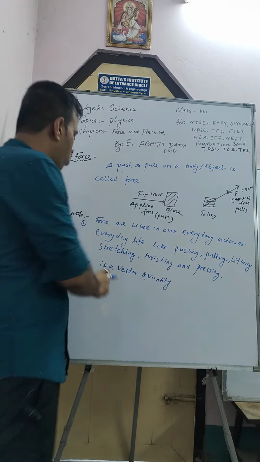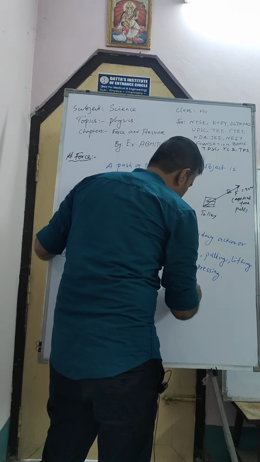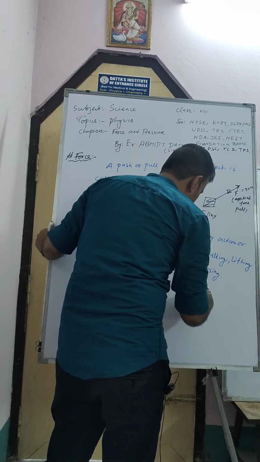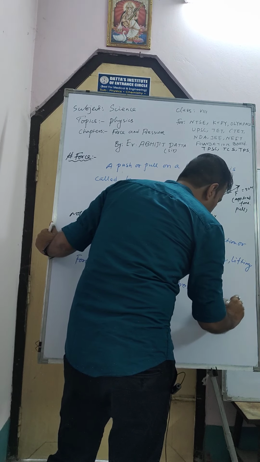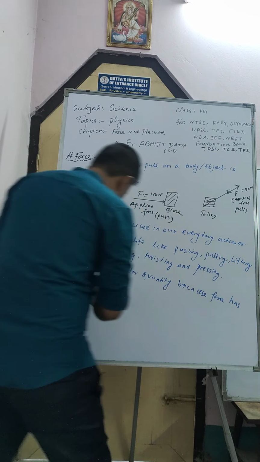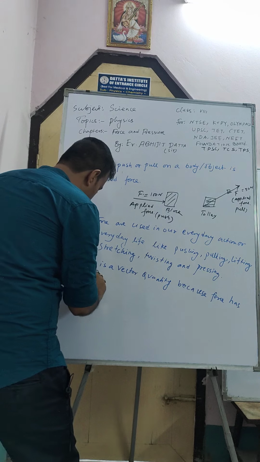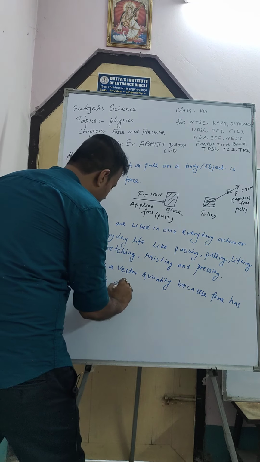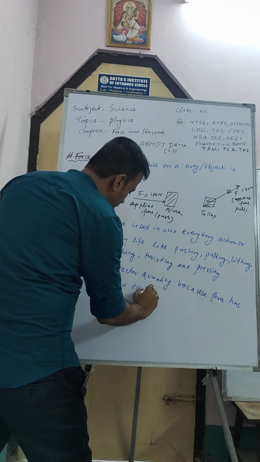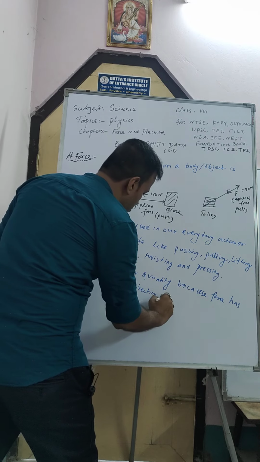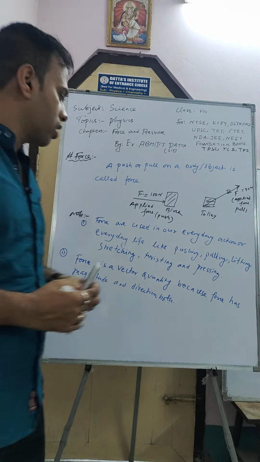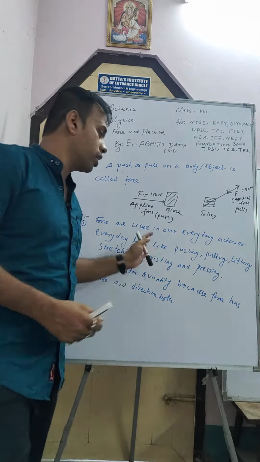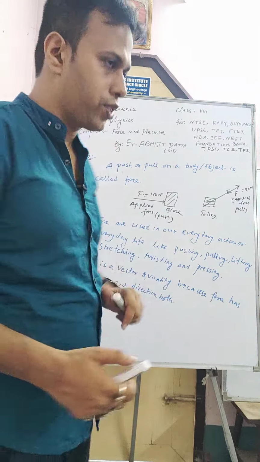Force is a vector quantity because force has both magnitude and direction. Why is it a vector quantity? Because it has both magnitude and direction.